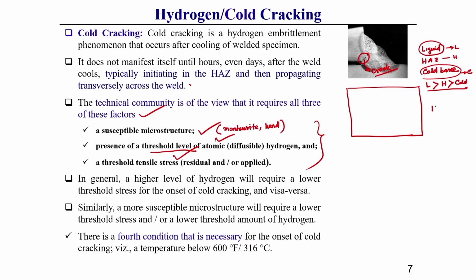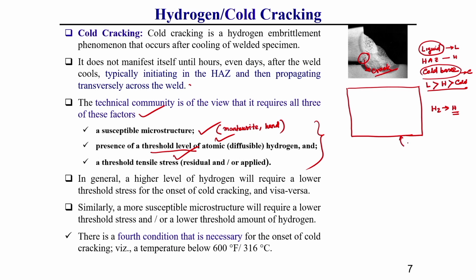This hydrogen is entrapped in which form? In atomic form, because at high temperature hydrogen is converted to hydrogen atoms. What I am telling, understand? This hydrogen atom is generally entrapped at high temperature in the grain spacing zone of the heat affected zone. This you should keep in mind.